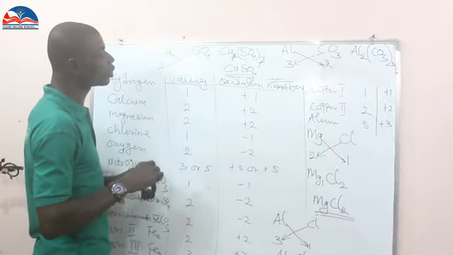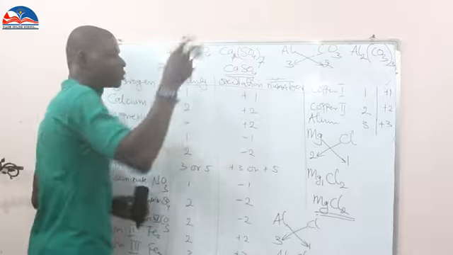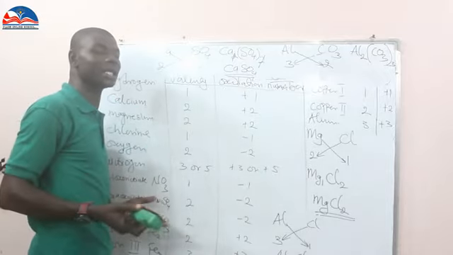Now quickly let us look into what we call oxidation number, and how do we calculate the oxidation number.